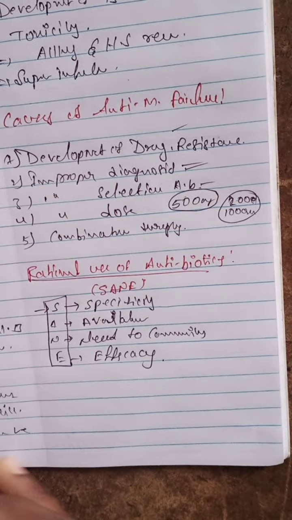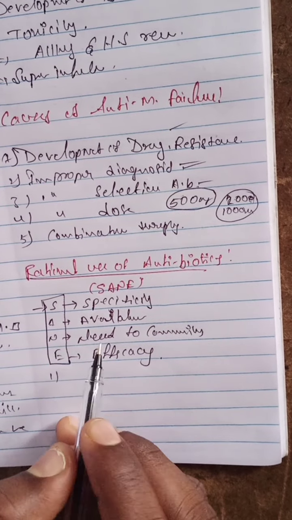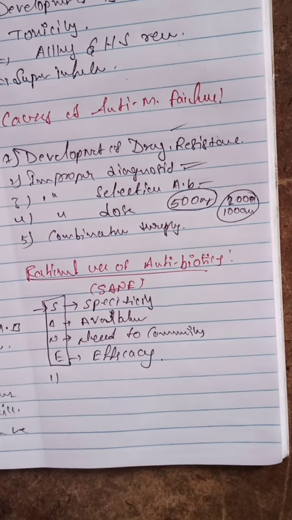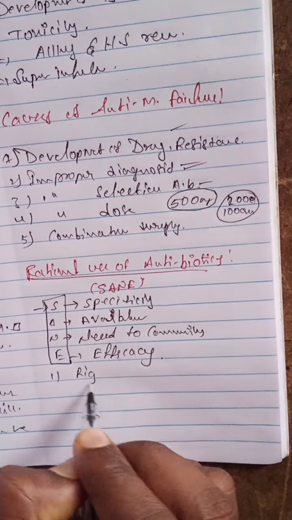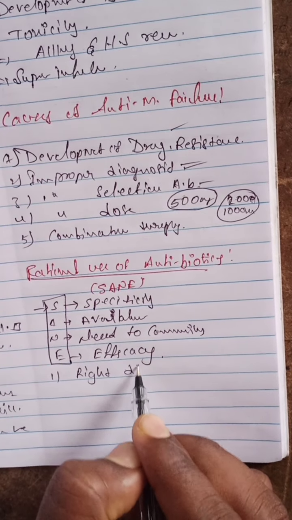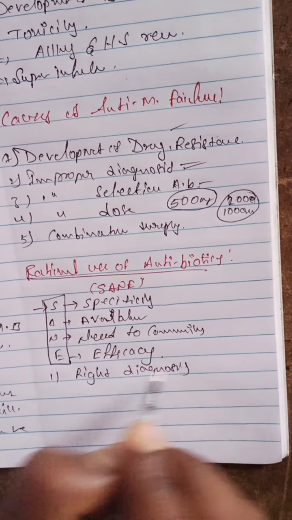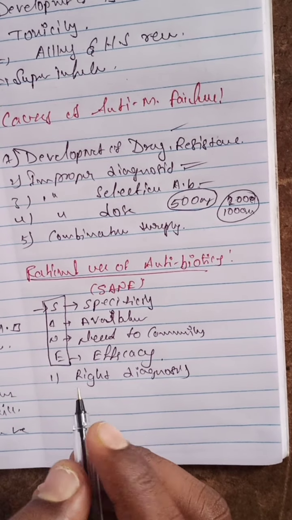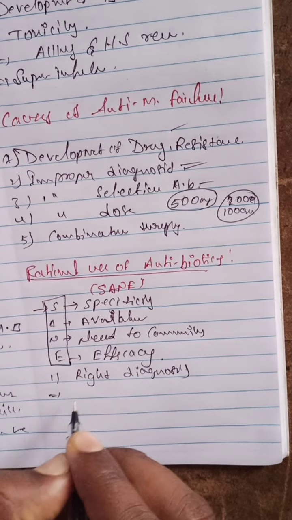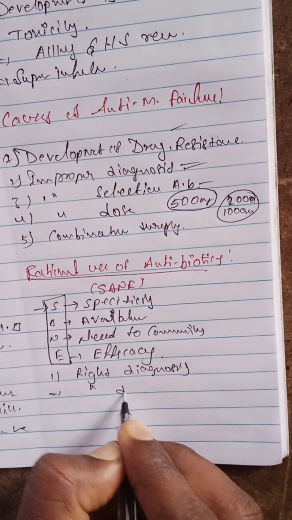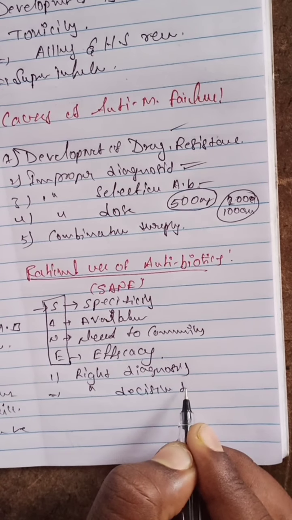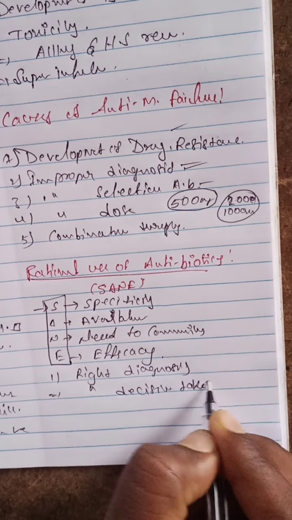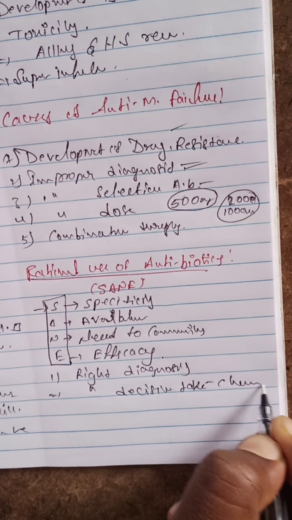First of all, the right diagnosis should be made, either clinical or laboratory. In case any disturbance occurs here, it fails. And the right decision should be taken for the chemotherapy.